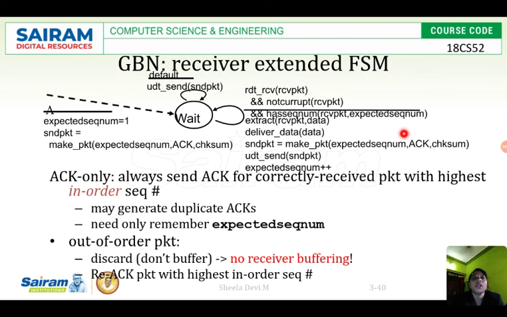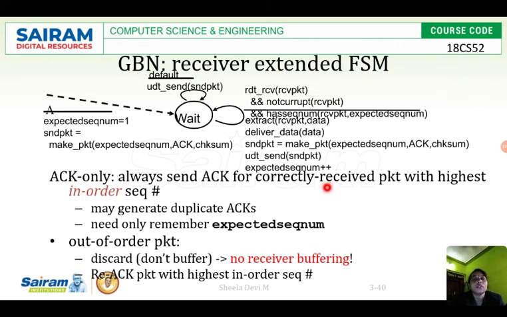What will happen? It will create the packet: send packet is equal to make packet of the packet it is expecting. It is expecting packet number 3, with acknowledgement and checksum. UDT send of send packet, and the expected sequence number is incremented. If it gets the data properly, it will deliver the data and increment the expected sequence number.